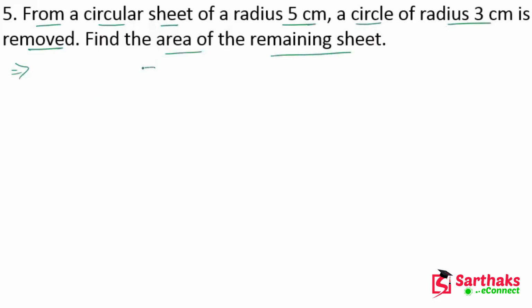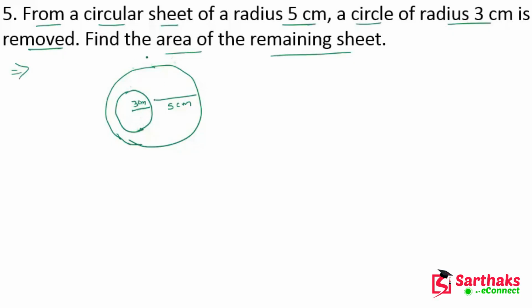Let's suppose this is a circle which has the radius 5 centimeter. In this circle we are removing a circle of radius 3 centimeter.